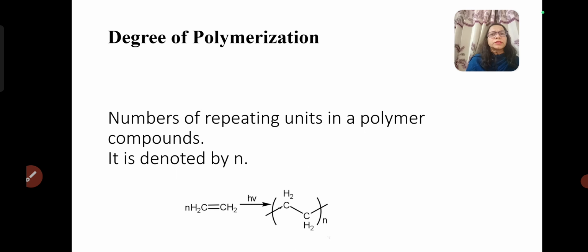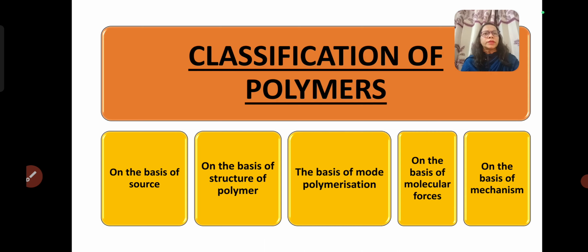Degree of polymerization: the number of repeating units in a polymer compound is known as degree of polymerization, and it is denoted by small n. We can see the example where n molecules of ethylene polymerize to polyethylene. So n denotes the number of monomers used, and it is called degree of polymerization.